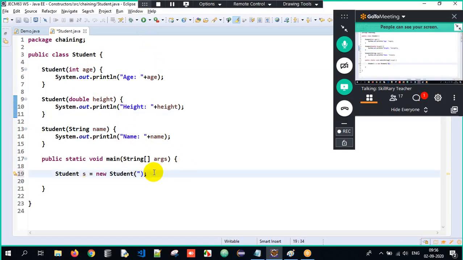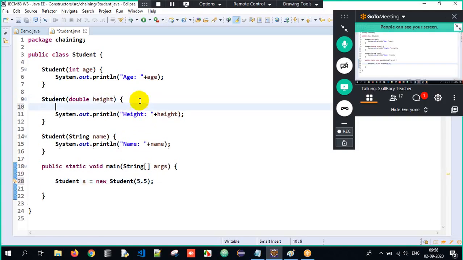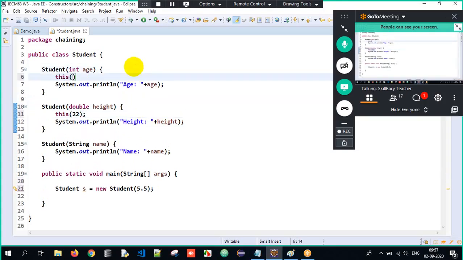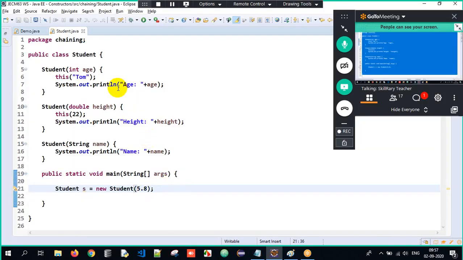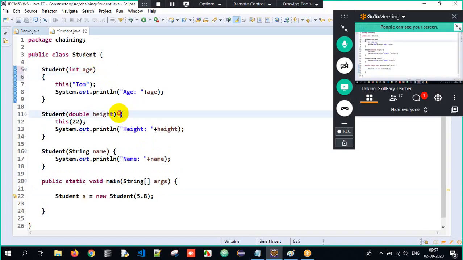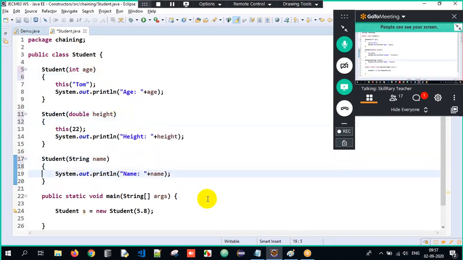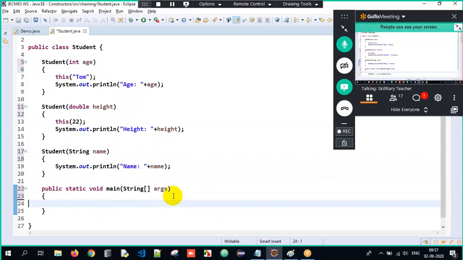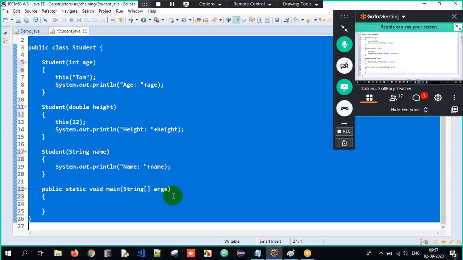Okay. So, I'll pass, see here, 5.5. And here I'll write this of 22. And here I will write this of Tom. Now you have to tell me the sequence. Imagine the height is 5.8. Can you tell me the sequence here? What will be the expected output now? Think and tell me what will be the expected output of this entire program here.